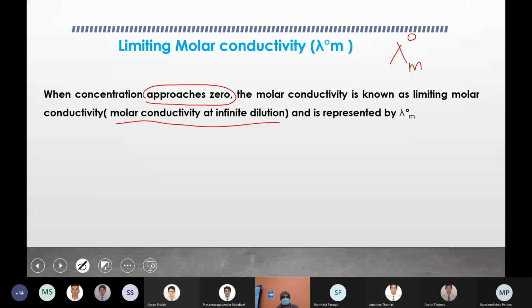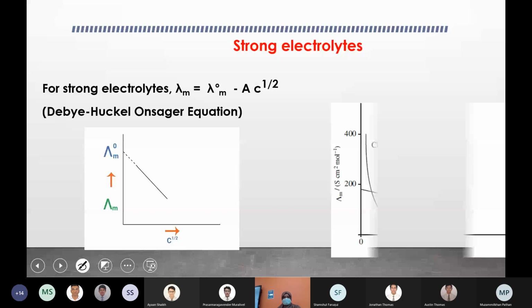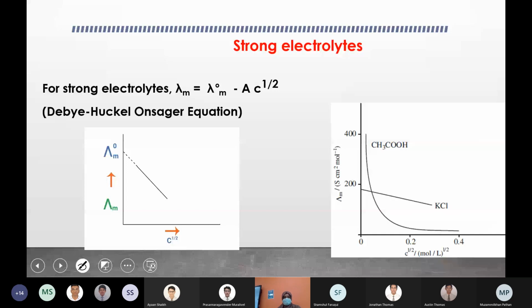Okay, I hope this term, limiting molar conductivity, is clear. For a strong electrolyte, this is how you can see the graph. Lambda m is plotted on the y-axis and C raised to 1 by 2, that means root C, is plotted on the x-axis. The graph is extrapolated to find lambda m0. This relation can be expressed in a particular equation called the Debye-Huckel-Onsager equation.